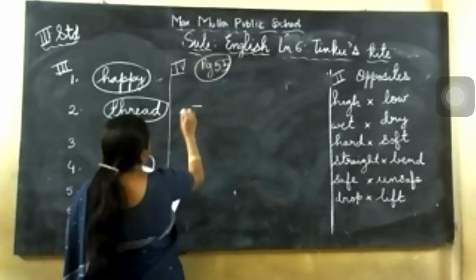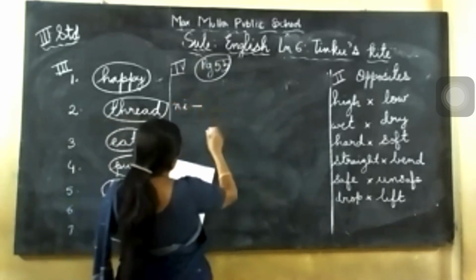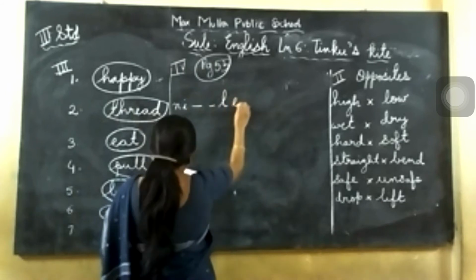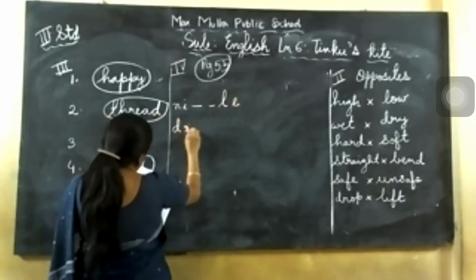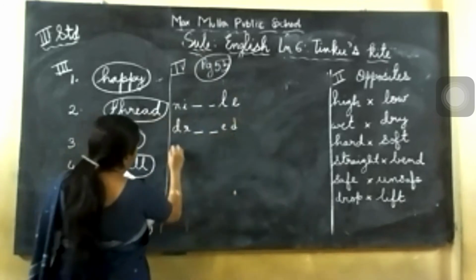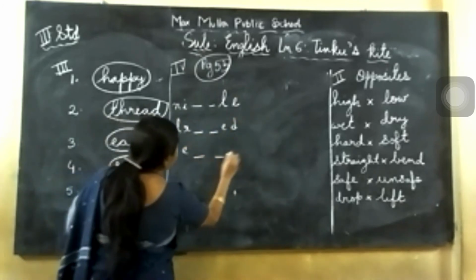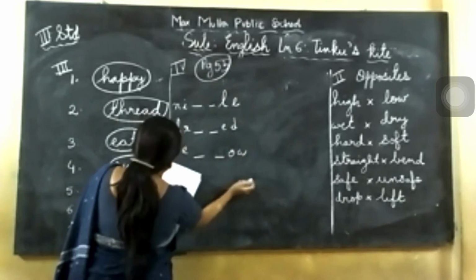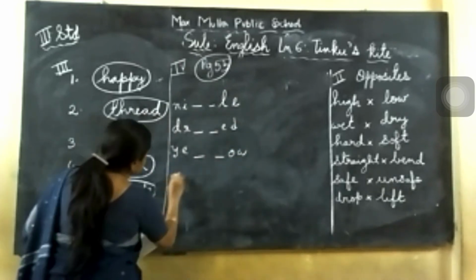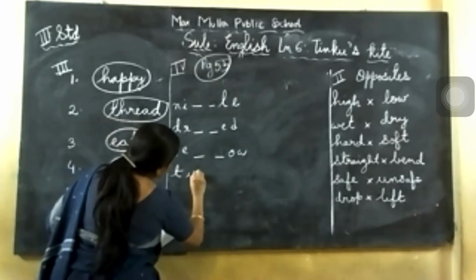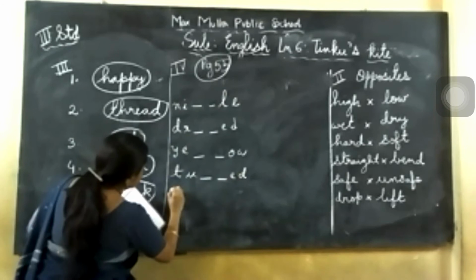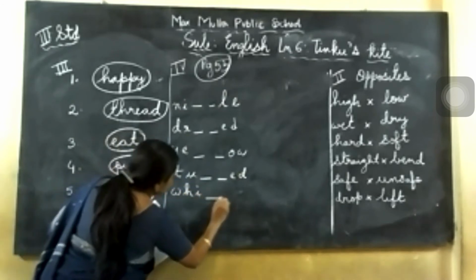Here to double. This one I'll write NI dash dash. So double you have to write. Okay, so which letter you should write I'll tell you. So this is YE dash dash OW. Then second also I'll write here TU dash dash ED. Next WHI dash dash ED.